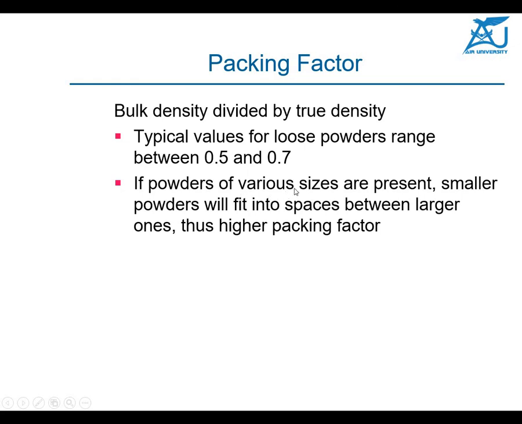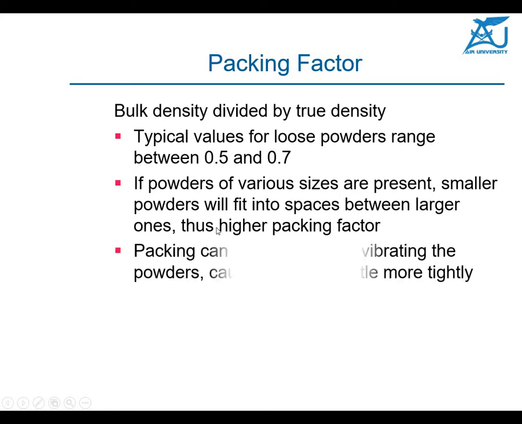If powders of various sizes are present, the smaller powder will fit into the spaces between the large ones, and thus a higher packing factor now. So if you have different kinds of powder mixed together, the smaller will fit into the bigger ones now. The packing can be increased by vibrating, so you can vibrate the sieve or when the powder is being mixed, causing them to settle more tightly now.